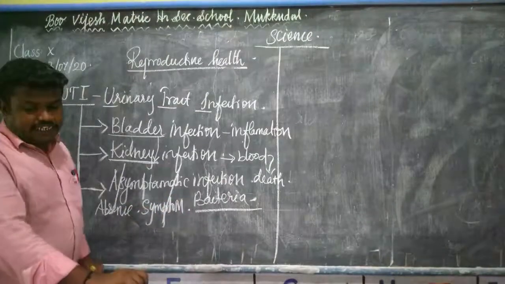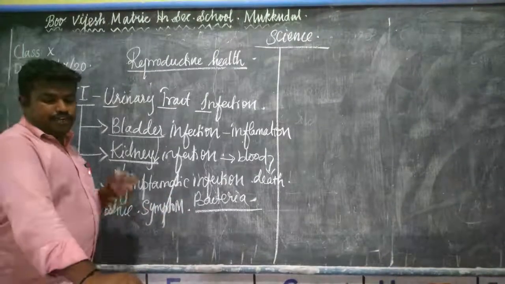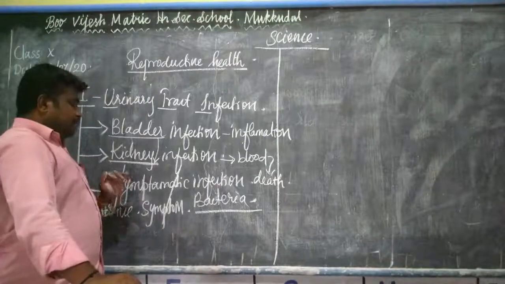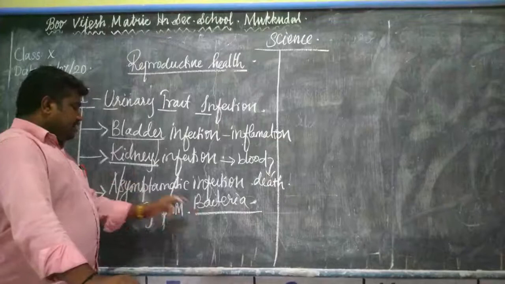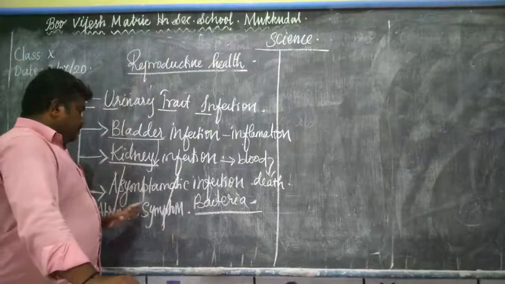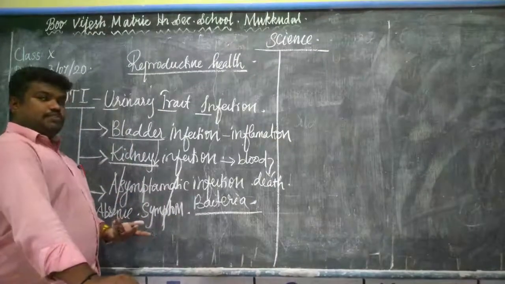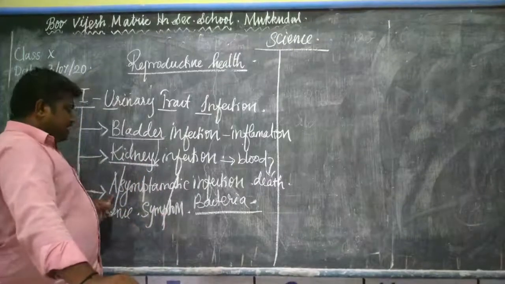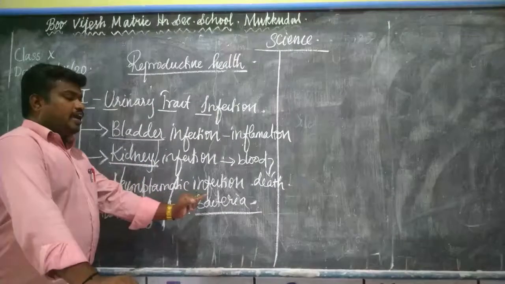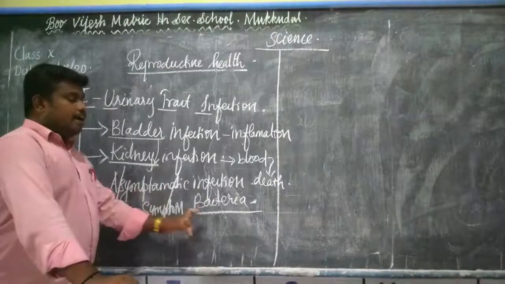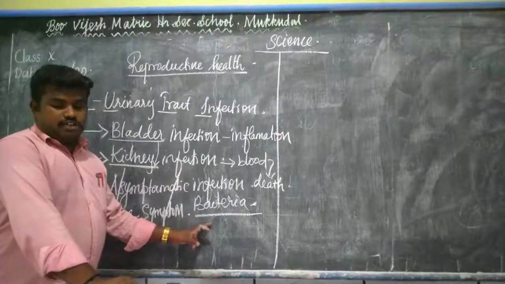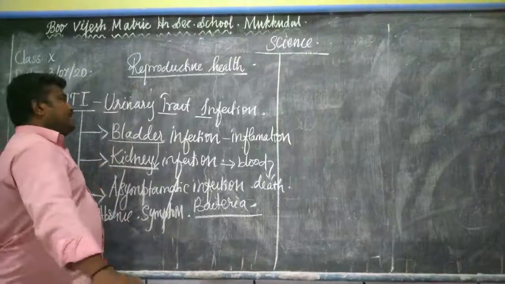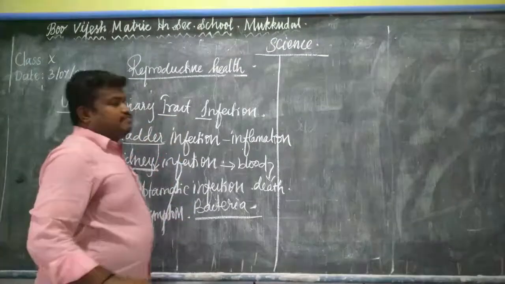So the bacteria are present in the urinary bladder, but there is no symptom. That is known as asymptomatic infection. Okay, can you understand these three? So this is the UTI, urinary tract infection.